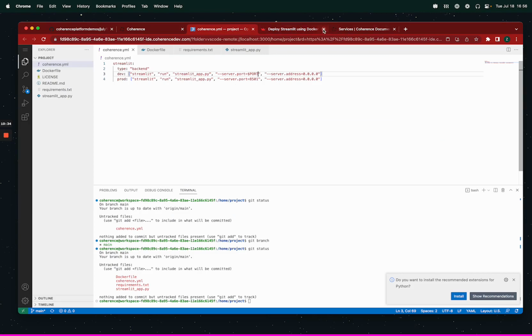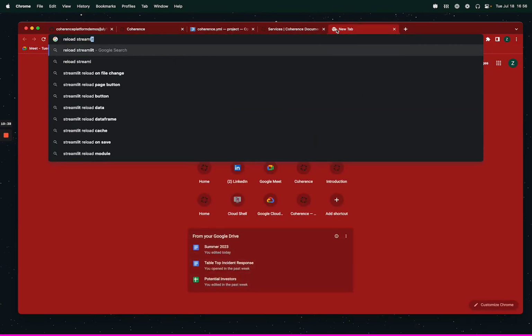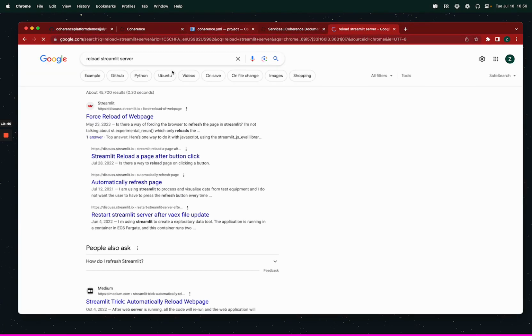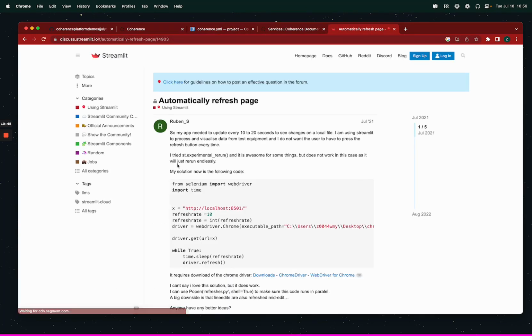So it's the YAML, and then I was going to try and get auto reload. So reload Streamlit server. If I save the files, I'll refresh.